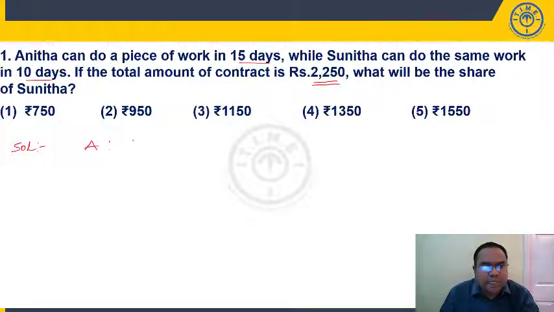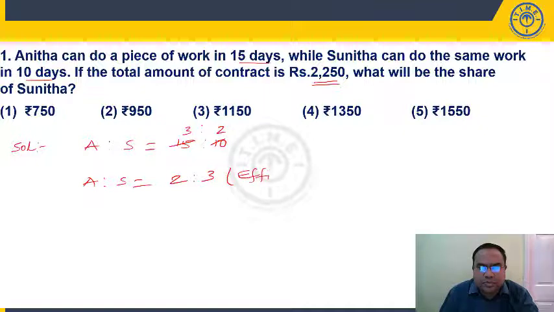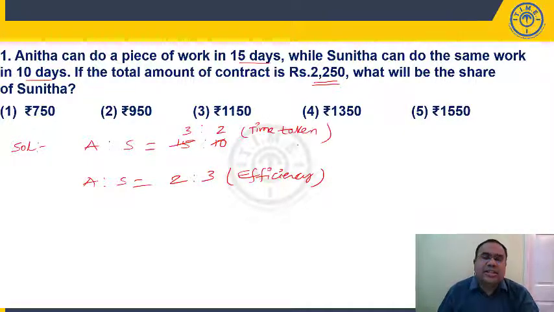Now, Anita is to Sunita, what is the days ratio? Time taken ratio: Anita 15, Sunita will complete the work in 10 days. 5 threes, 5 twos. Right? So this is what you call time taken ratio. What is the efficiency ratio? Anita is to Sunita, 2 is to 3. We know that efficiency is inversely proportional to the number of days. So it is 2 is to 3. So we have to divide in the ratio of 2 is to 3.